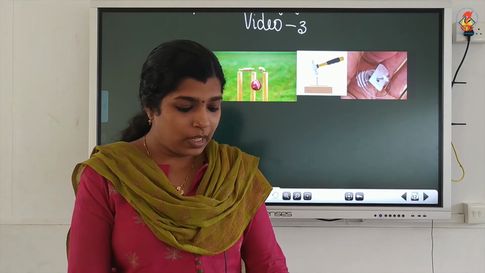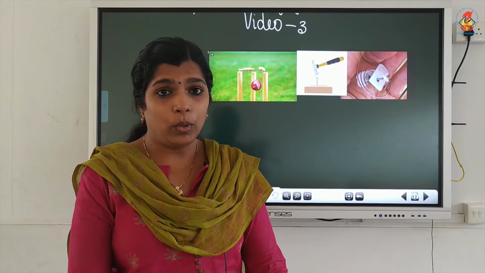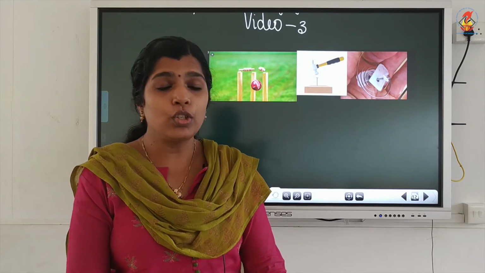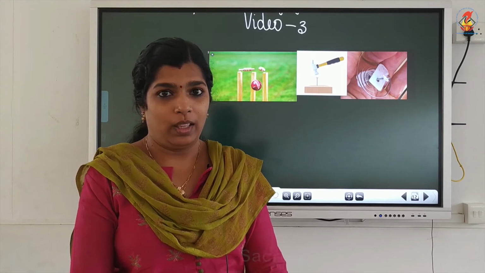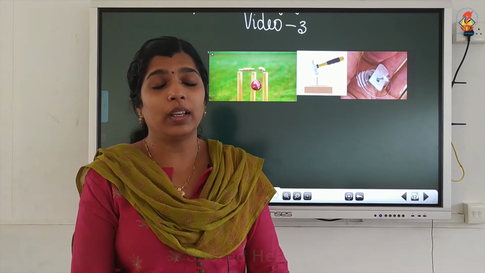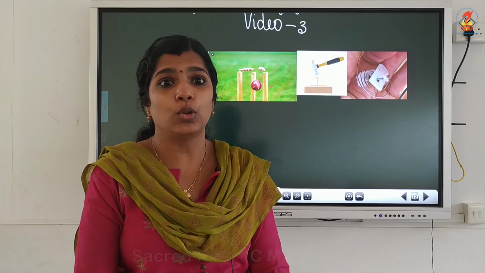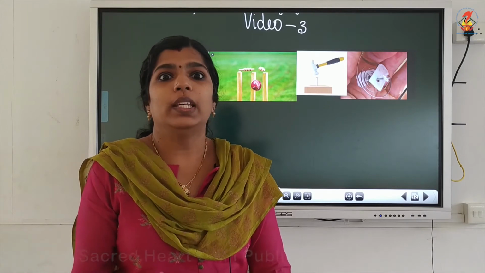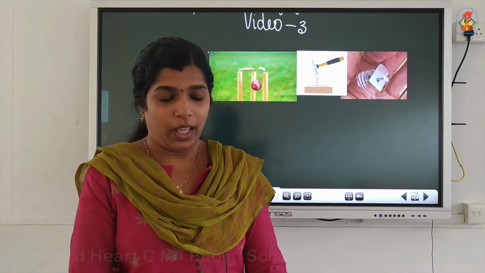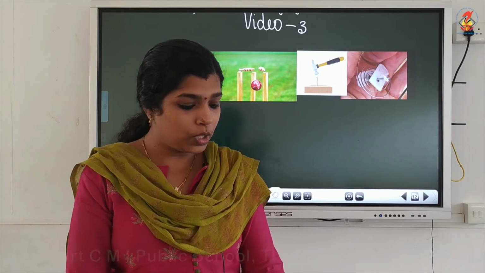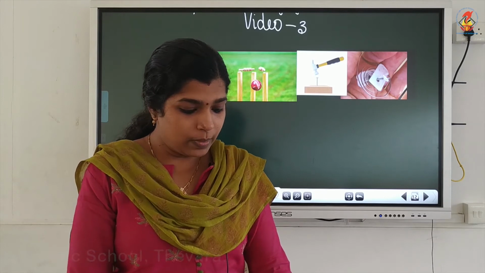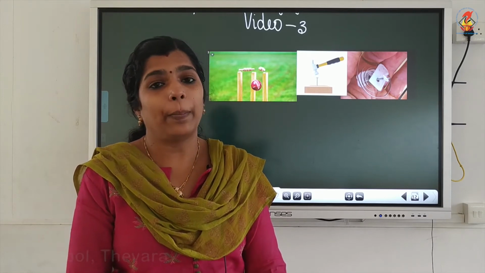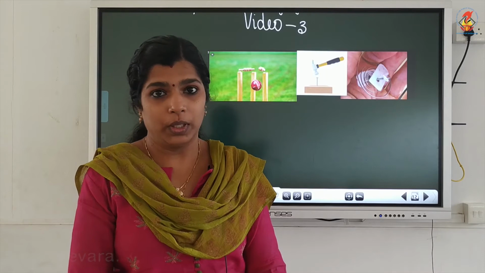So we say that the fast moving cricket ball has the capacity to blow the stump away. The energy possessed by the fast moving cricket ball is measured in terms of its capacity of doing work.